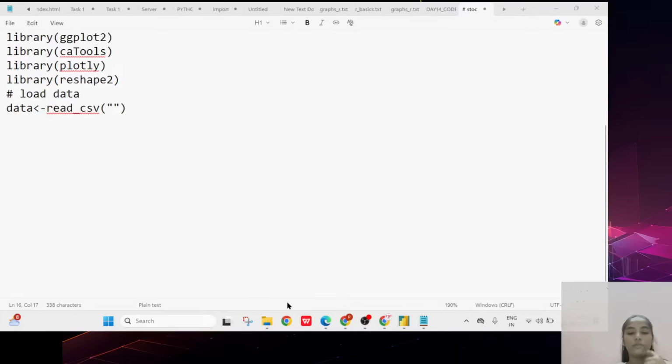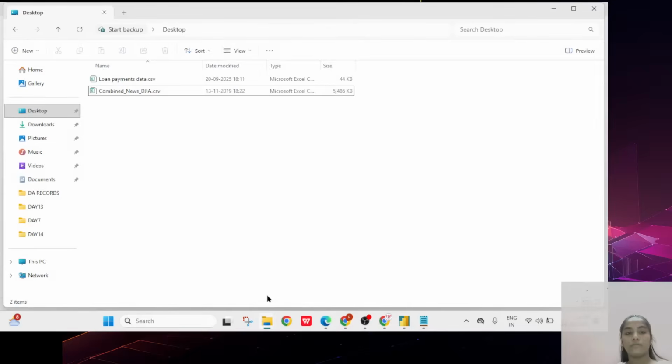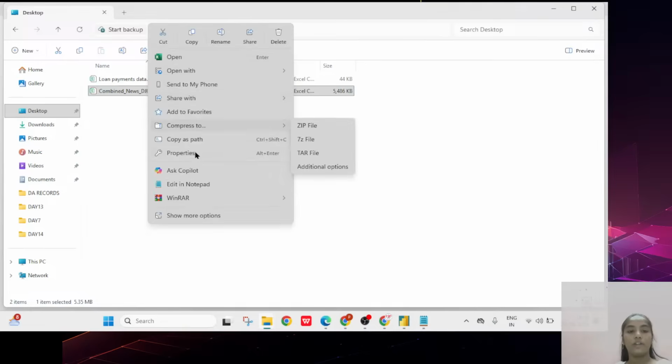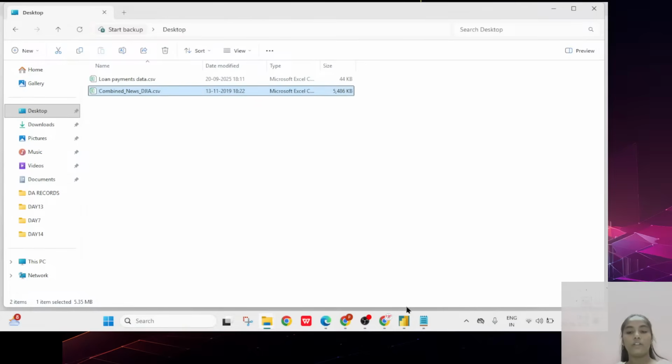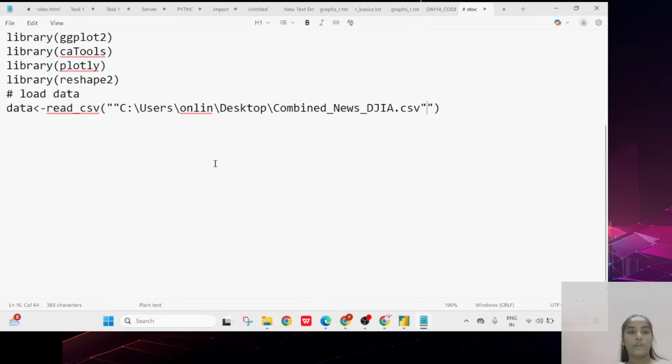So I just want to go through the system option. Here I have the particular file. You can click on copy as path and come to the coding part, and here you can paste.